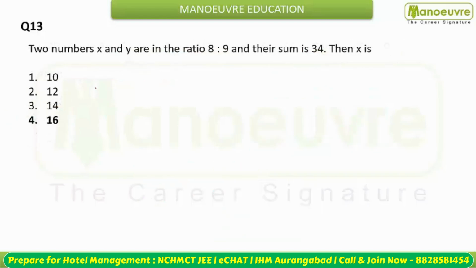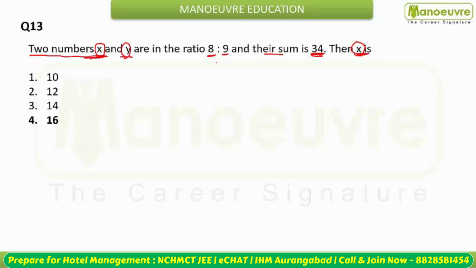Let's move next. You are given two numbers x and y. They are in the ratio of 8:9. Now you are given their sum is 34. Then you need to tell me the value of x. What is the value of x?